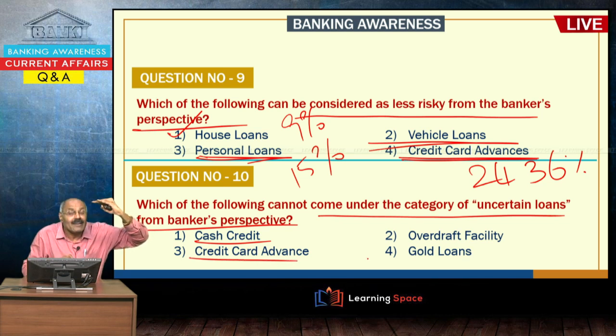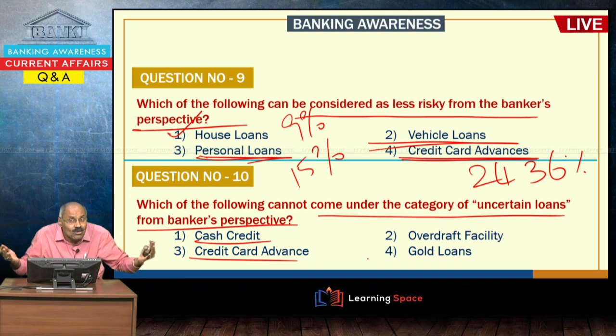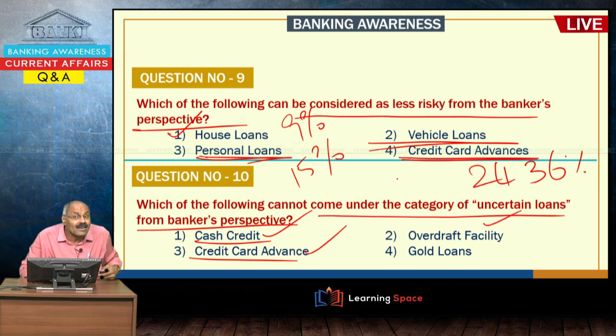Then credit card advance, that is also an uncertain loan. So, from the banker's perspective, uncertain loans are cash credit, overdraft facility, credit card advance, whereas gold loans are certain loans. When I am pledging the gold, I can pledge my gold and I can take a loan. My gold is with the bank and they are giving me a loan, that is a pledge.